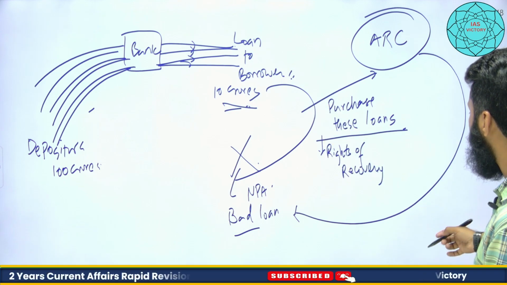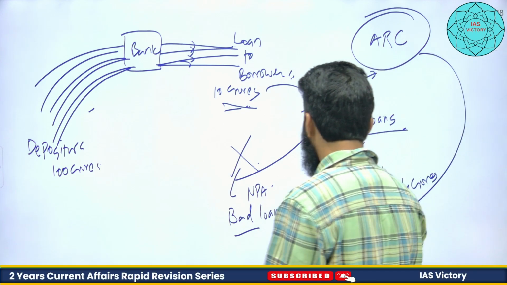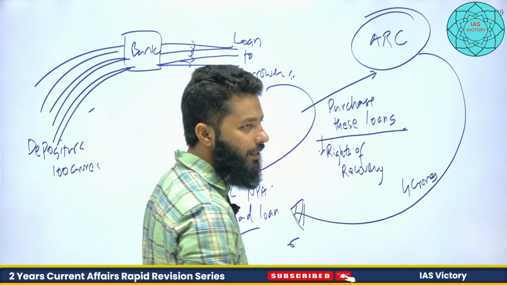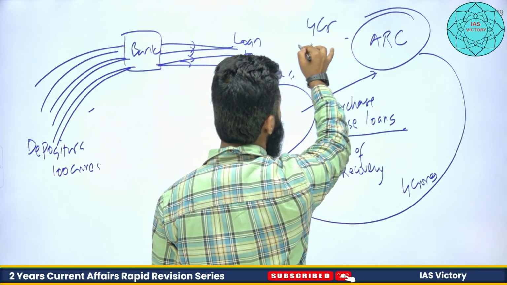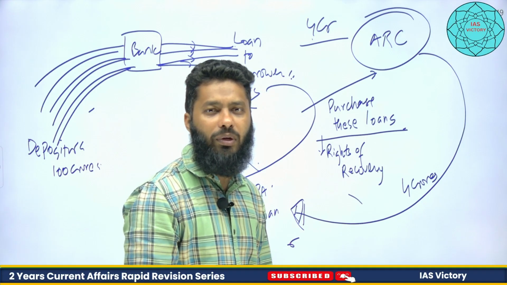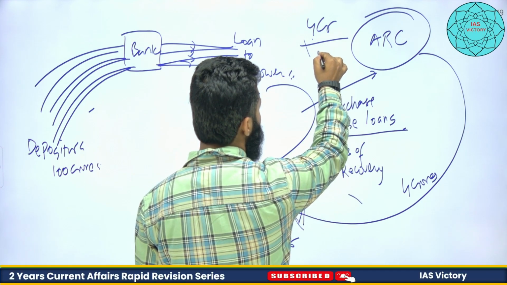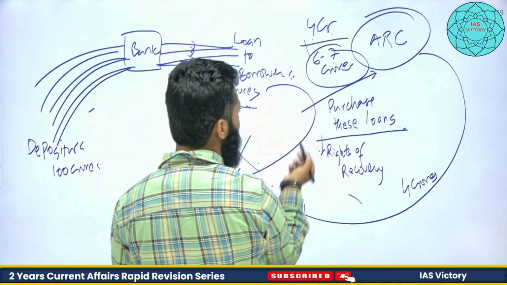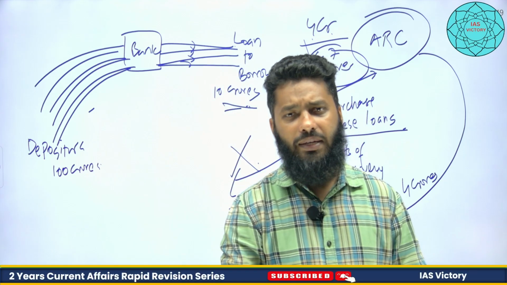Suppose they are paying 4 crores to the bank. So the bank has got 4 crore. Now how much does the bank have to provision on their own? 6 crores. So 4 crores at least the bank has got from ARCs. Now what will ARCs be doing? Why are they paying 4 crores? Because now they have got rights to recovery. So they can recover some amount, maybe out of this 10 crores loan, they may recover 6 crores, 7 crores, right? So 6 to 7 crores they can recover. 4 crore they have already paid to the bank, so 2-3 crores profit they can earn. That's it. That is an asset reconstruction company.